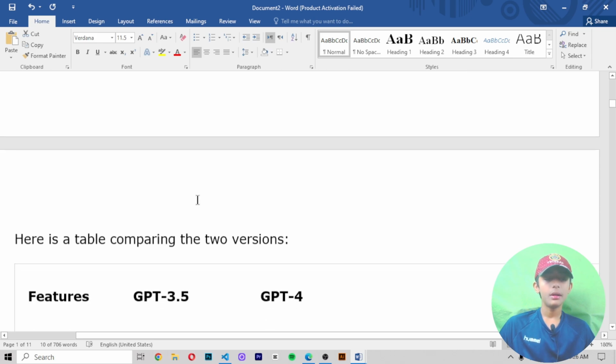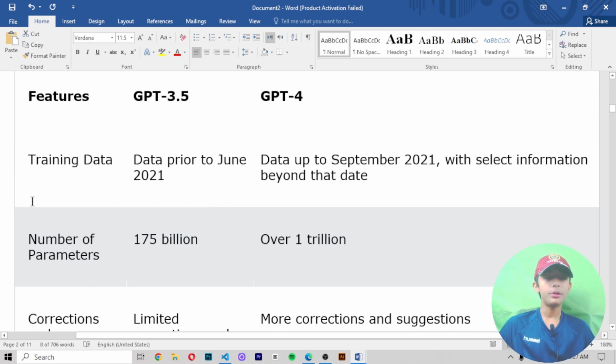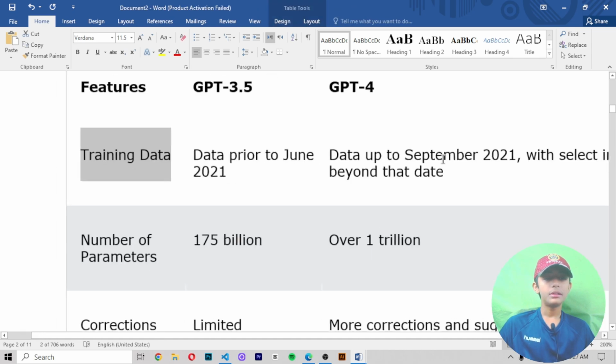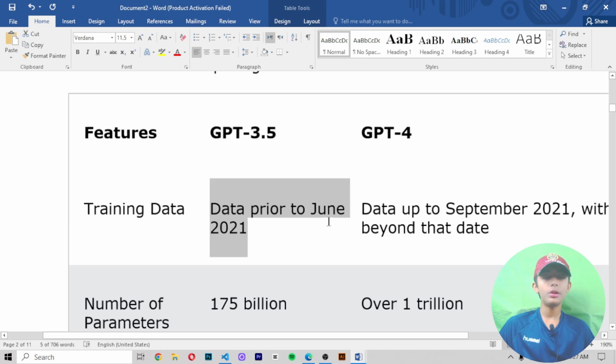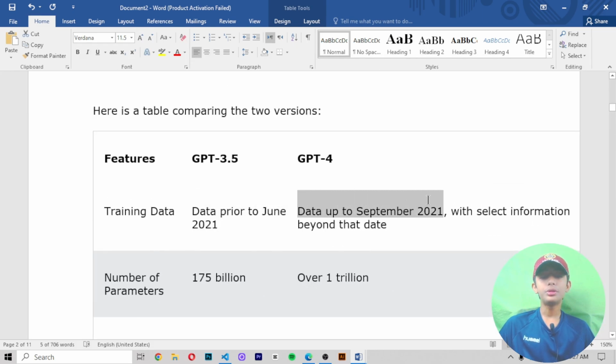Here's a table comparing the two versions. Training data: ChatGPT 3.5 has data up to June 2021, and ChatGPT 4 has data up to September 2021, with select information beyond that date.